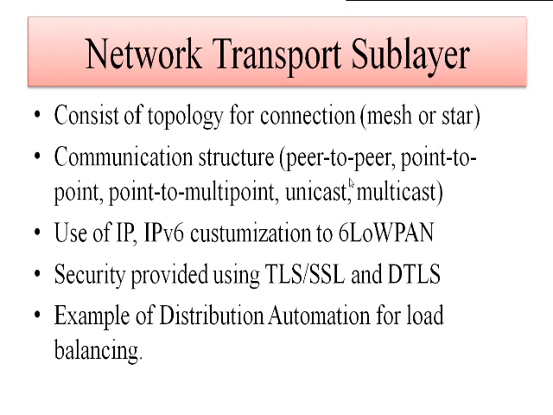This network transport sublayer consists of the topology for the connection, how the devices are going to be placed. Again, as we are considering the things, we have seen the different types, whether it is mobile or static. By considering all these parameters, we must show the arrangement of the devices, nodes, or sensors inside a network by using the topology. Commonly in a computer network we have bus topology, ring topology, star topology, and mesh topology. But in IoT, most of the time we use the star topology or the mesh topology.